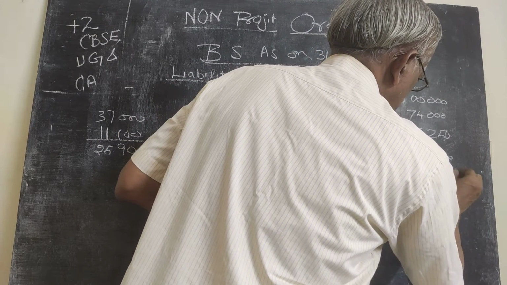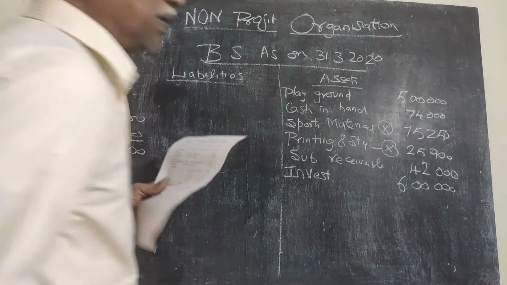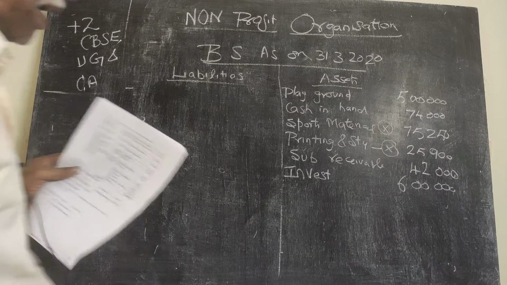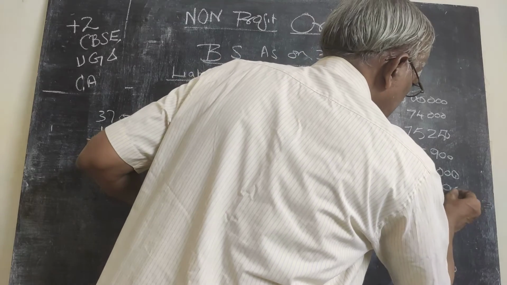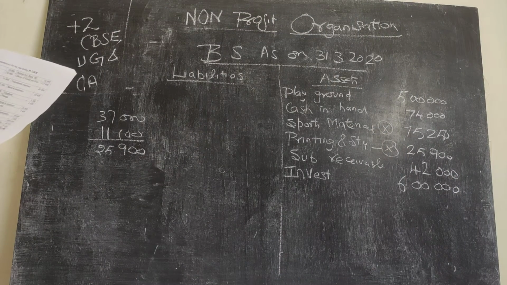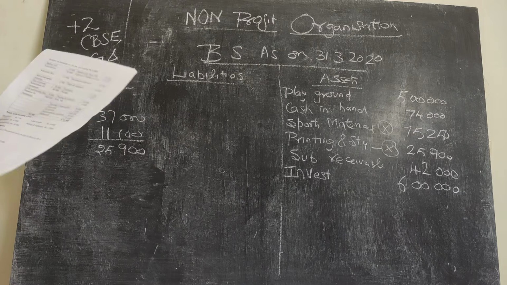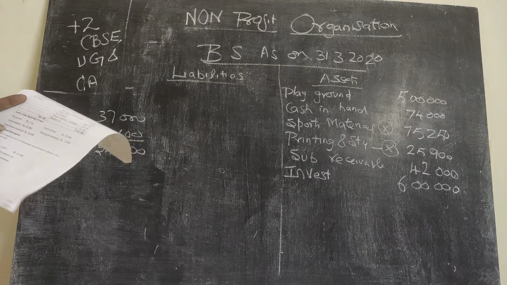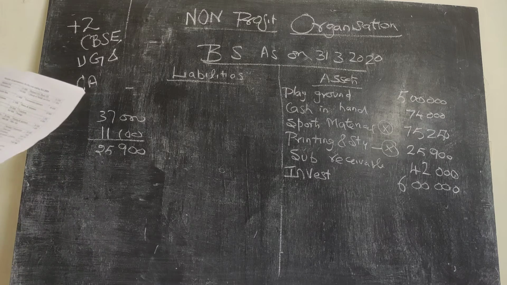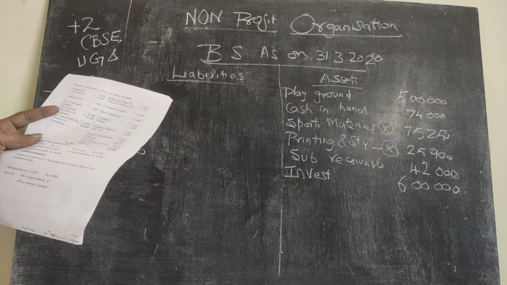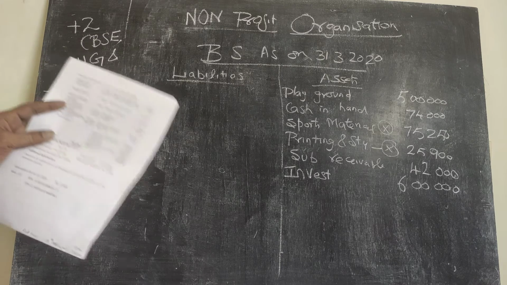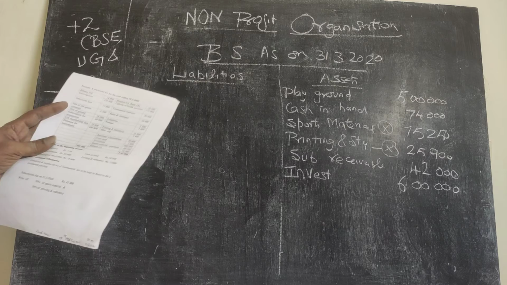They have not mentioned anything about the rate of interest, so we have not calculated the interest accrued. We are taking only the investment figure, 6 lakhs. So check up whether anything is omitted: playground, cash in hand, sports material, printing, subscription receivable. Looking at the payment side, second to last, investment is there, so that we have taken into account. So I think all assets have been taken.